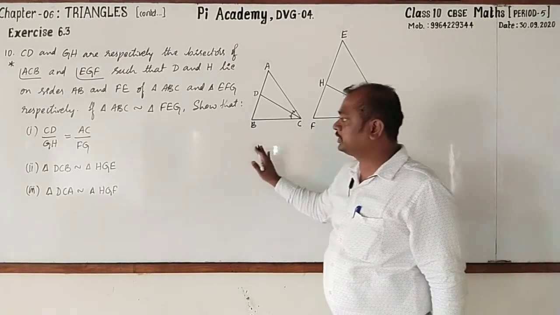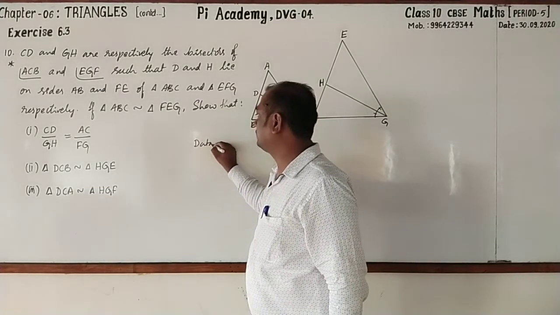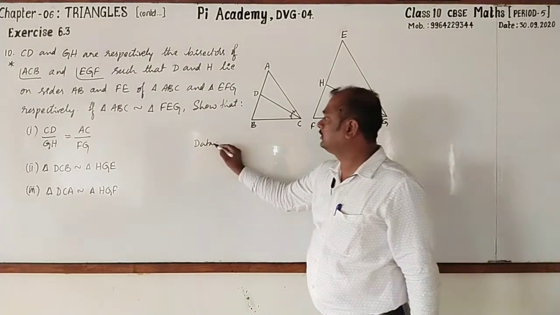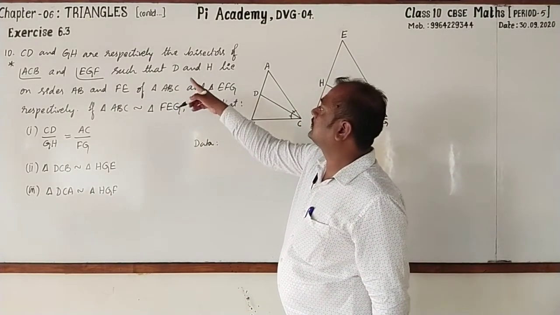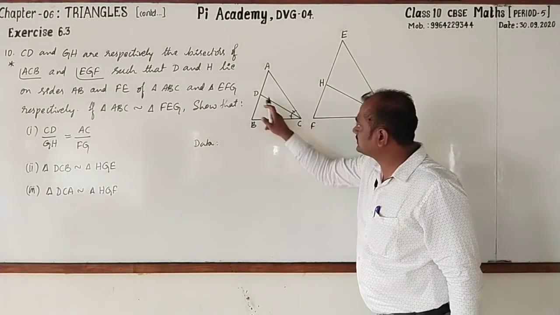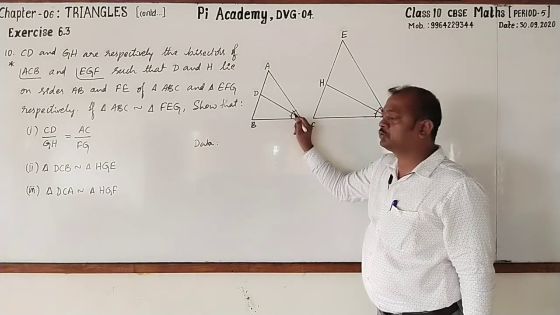Dear students, hope that you have drawn the same. Then after that, you first write data because some information is there. We have to write that in data. CD and GH are respectively the bisectors. See that CD is the bisector of angle ACB, so it divides the angle into two equal parts.